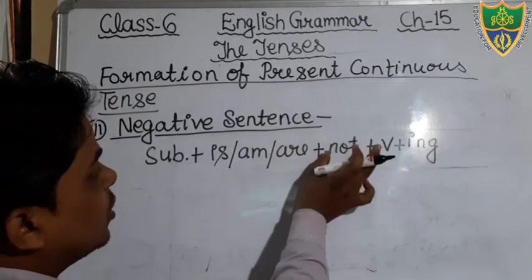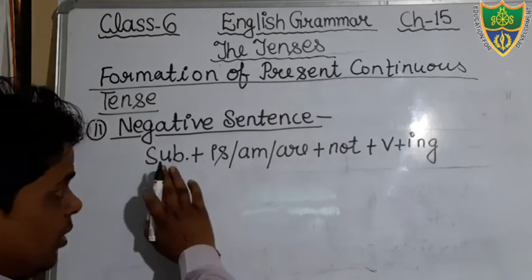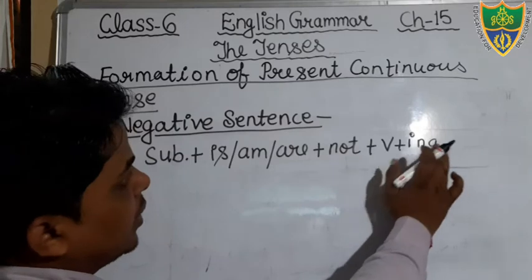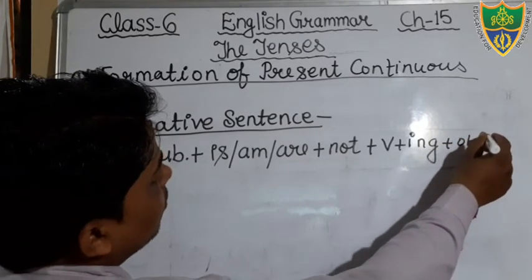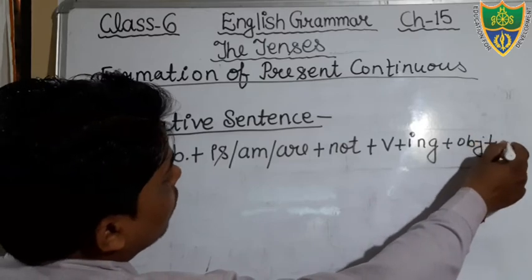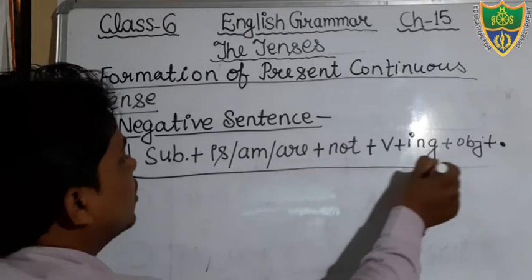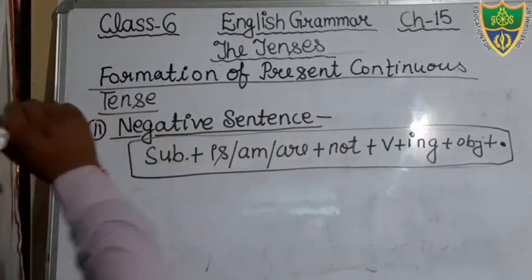Here we will use the negative word not just after the helping verb. You can see: subject, helping verb, not, verb plus ing. Then after that, if an object is given, then we will add the object. Then after that, full stop. Okay, so this is your structure, and on the basis of this structure you have to construct the sentence.